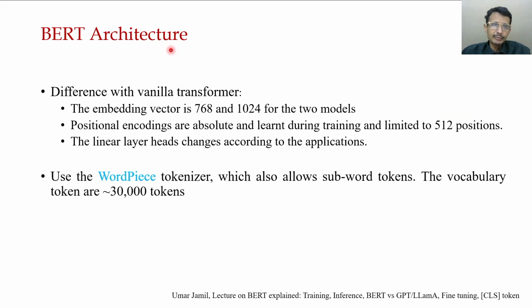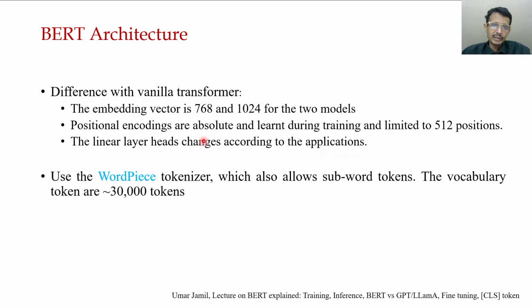Now, how is it different from a normal vanilla transformer? The embedding vector is 768 or 1024: 768 for BART base and 1024 for BART large, the two models. Positional encodings are absolute and learned during training, limited to 5 positions. The linear layer heads change according to the application.